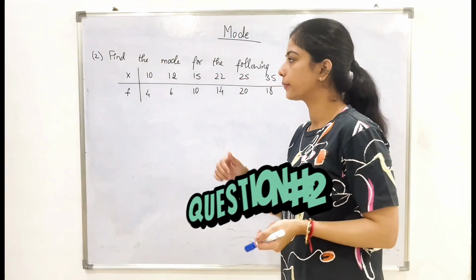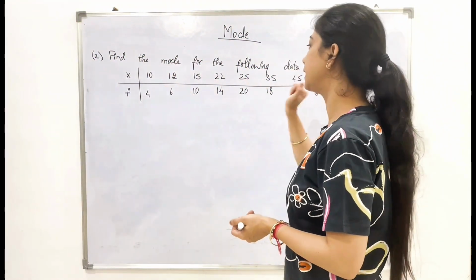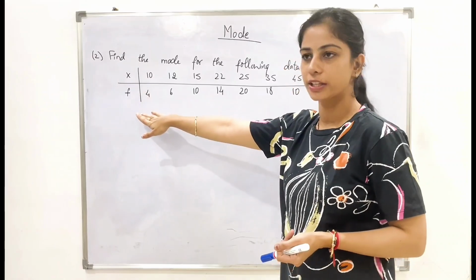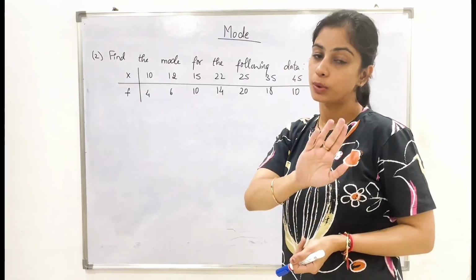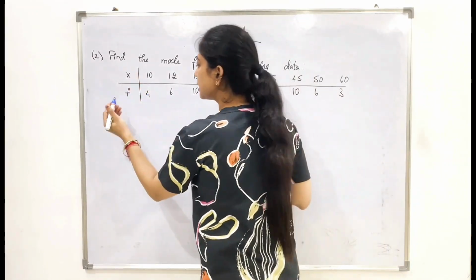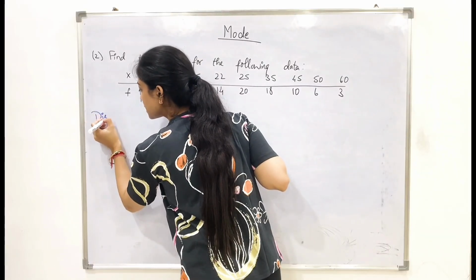Okay, let us see the second question. Find the mode for the following data. X values and F values are given to us. So first step is to find out which data is given. So since we have X and F, this is nothing but discrete data.